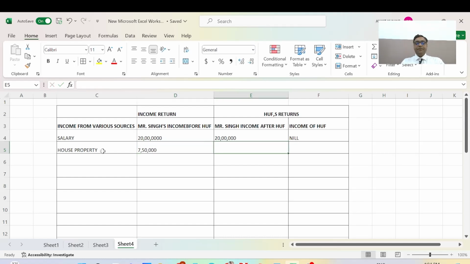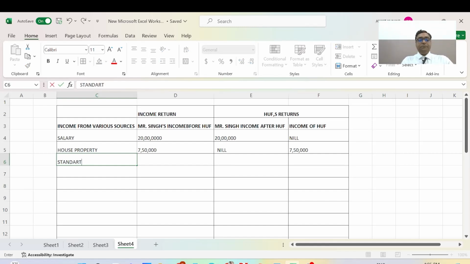After HUF, in the HUF we will show 7,50,000, and the standard deduction on house property is minus 2,25,000.